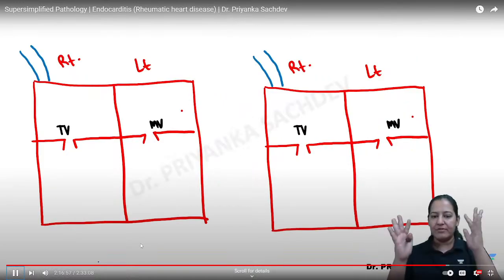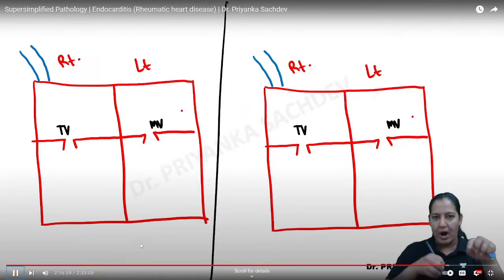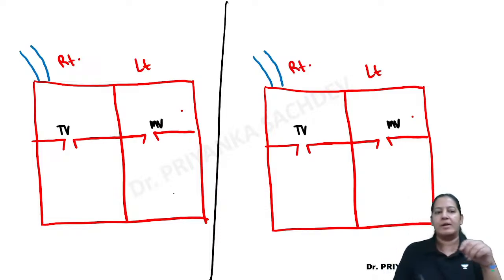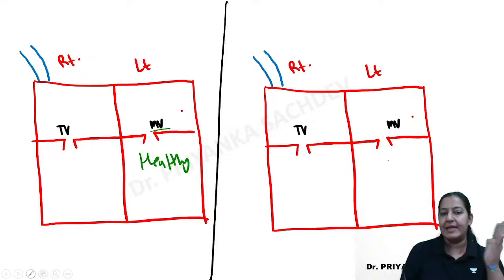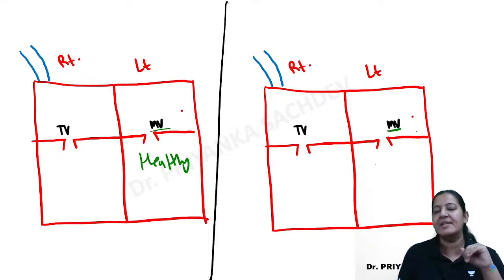Two hearts in front of you. Of course, you all can see the two hearts in front of you. Let me tell you a story of the two hearts. The first patient is a healthy patient. He has healthy valves. This mitral valve is absolutely healthy. The second patient is already having a disease in the mitral valve.